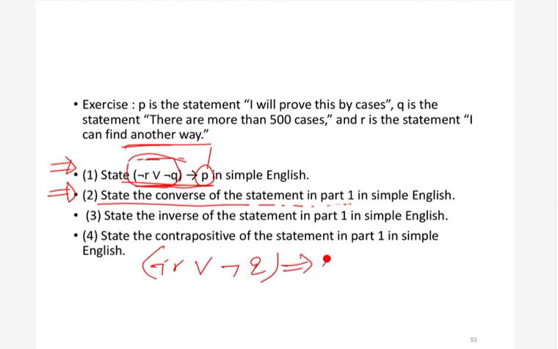So in English, how can we interpret this? What is P? P is nothing but I will prove this by cases. So we can say, if I will prove this by cases, then either R is false or Q is false. Similarly, what is the inverse of this statement?